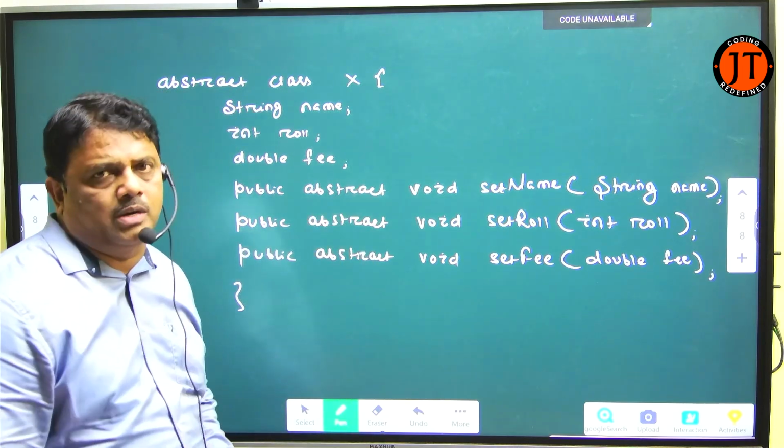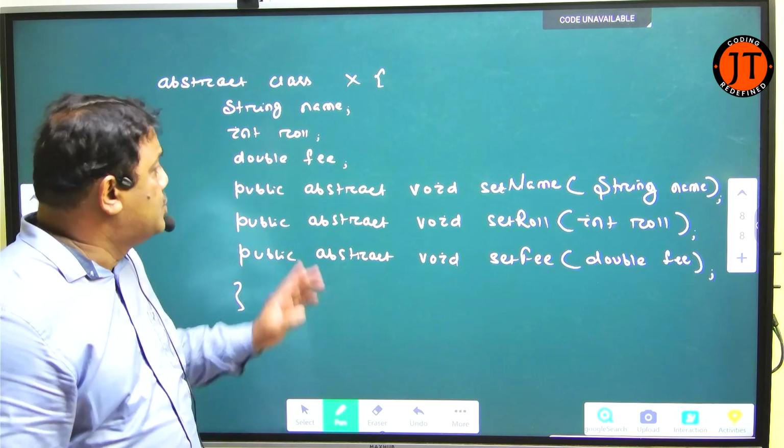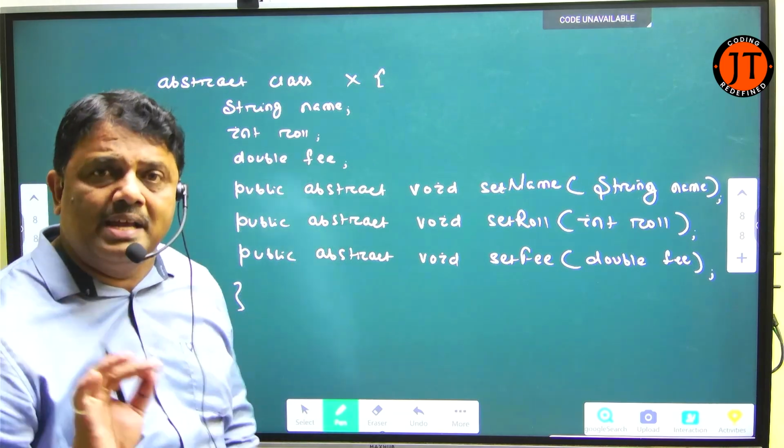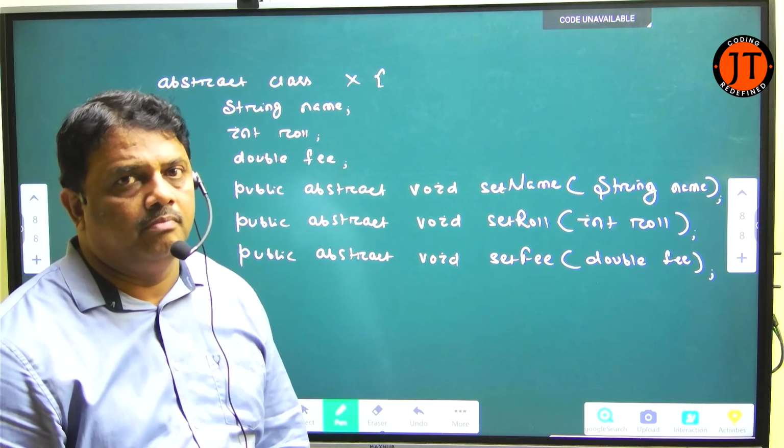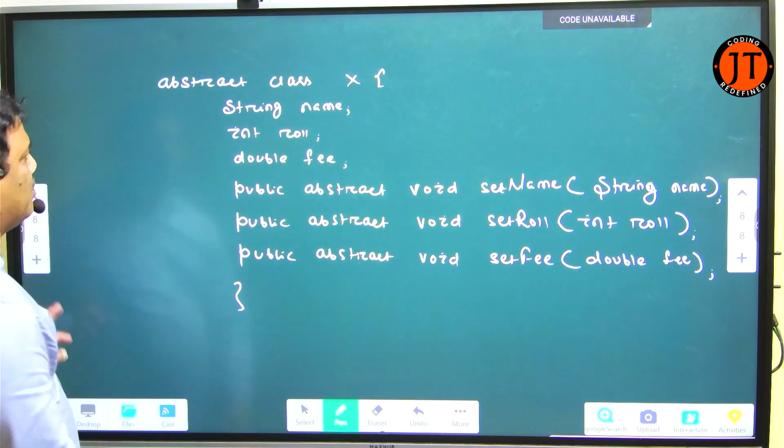and 3 abstract methods. Just remember, an abstract method is only declared in an abstract class. They are bound to be overridden in the child class. Now I just move to the next part.